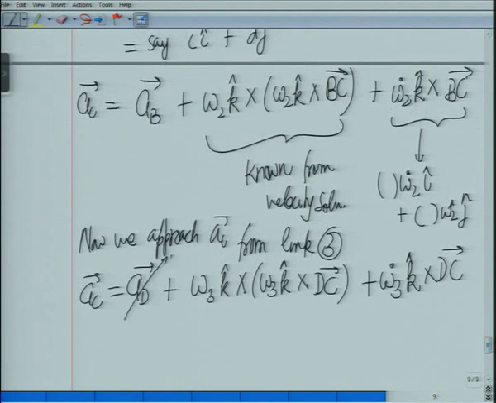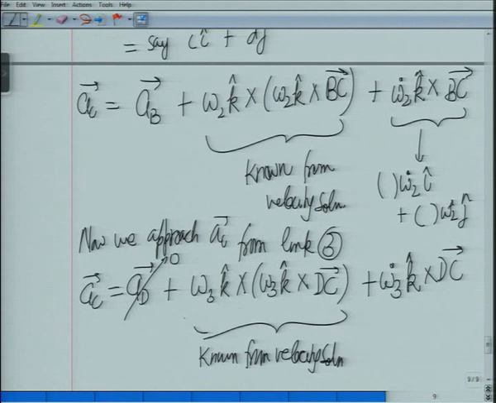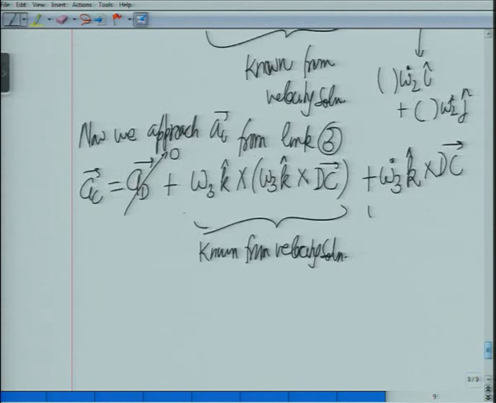Now once again AD will be 0. This will be known from the velocity solution, and this term can be expressed as something omega 3 dot i plus another thing omega 3 dot j, and then we just work it out.